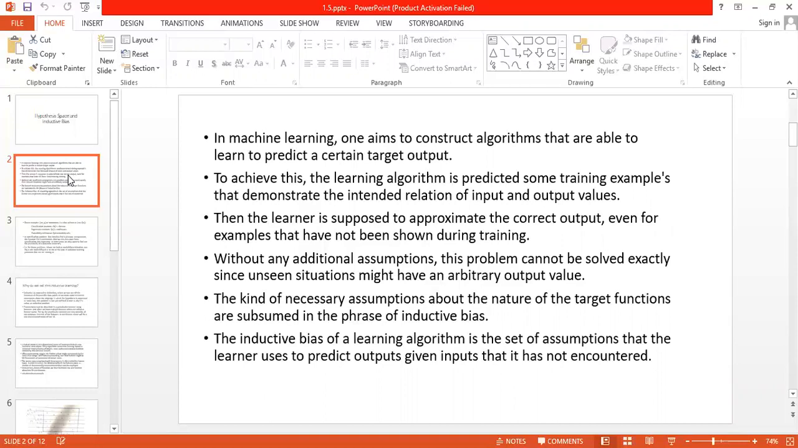What it means is, before asking the algorithm whether this is a banana or an apple, we have to first teach the algorithm that you should recognize an apple by these things, and a banana by these things. So inductive bias is a set of assumptions that the algorithm makes, that it might be a banana or it might be an apple, and on the basis of that it will predict some output for inputs which we have not shown to the algorithm.